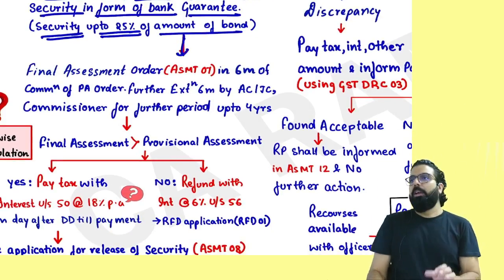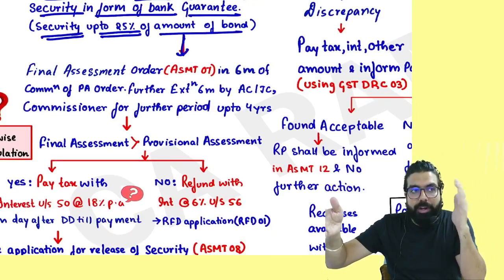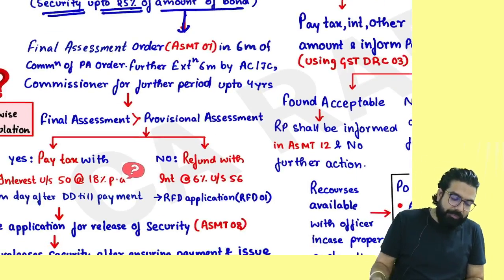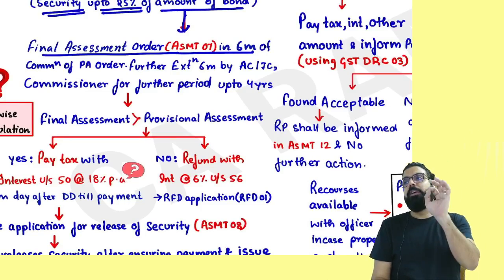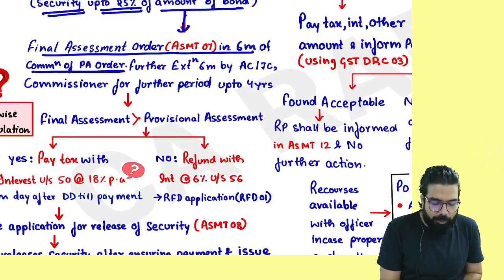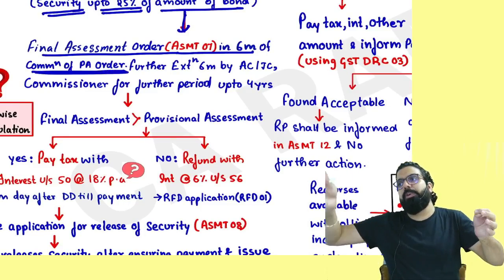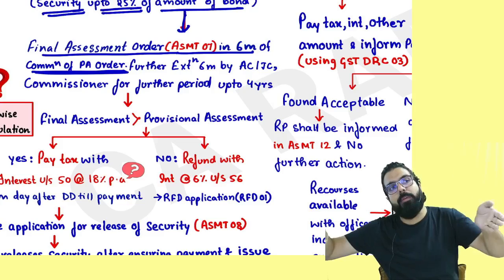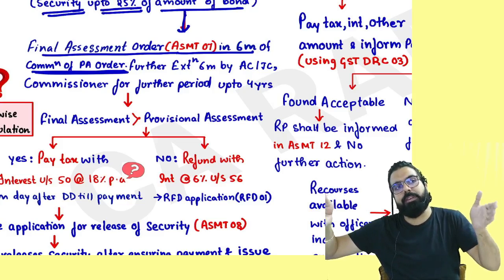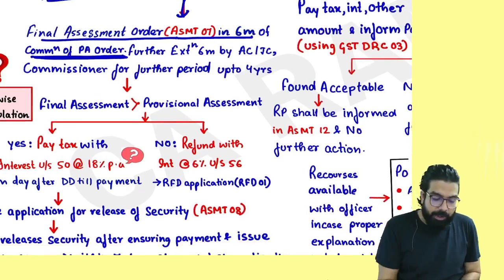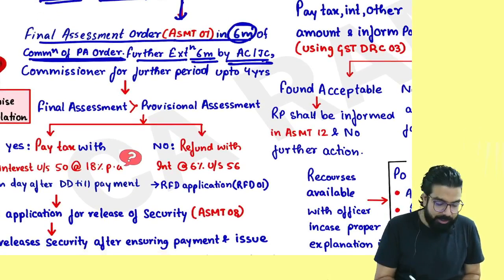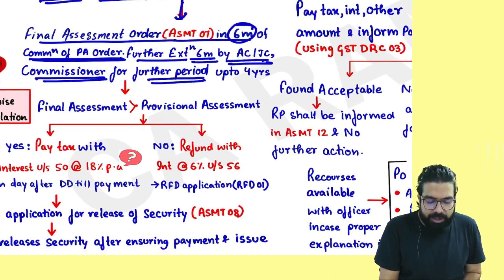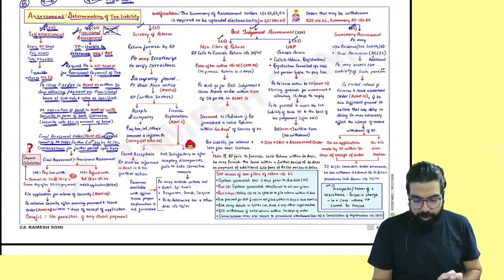Now what will happen? See, provisionally you paid the tax. Now they will go ahead and do the final assessment. When will the final assessment order come? Within how much time? Within 6 months of the communication of the provisional assessment order. From the day the provisional assessment order was given to you, within 6 months, they will pass the final assessment order. Sir, further, if they could not pass it within 6 months, an extension of 6 months can be given by the AC or JC, and then the commissioner can further extend it by how many years, everyone? 4 years.